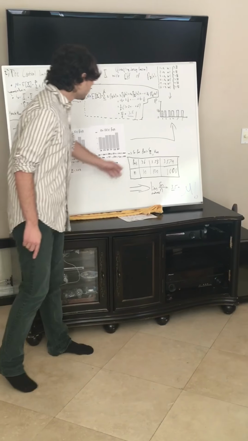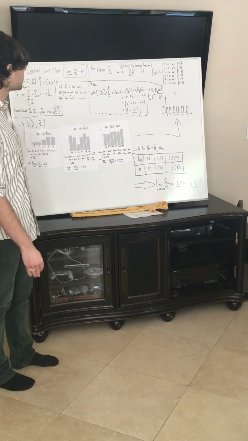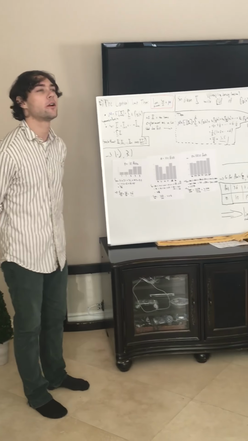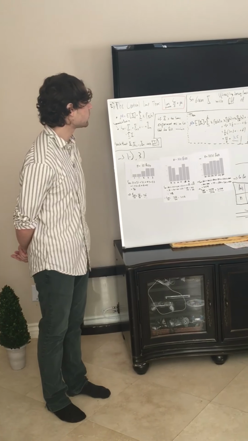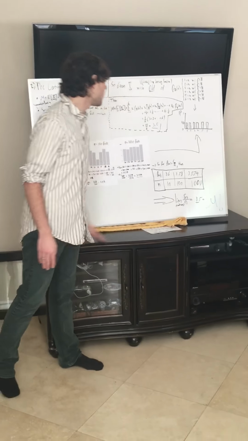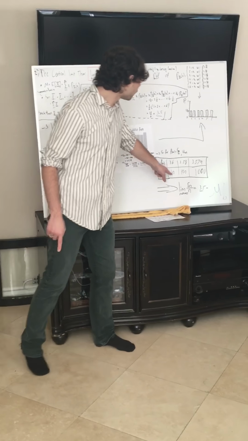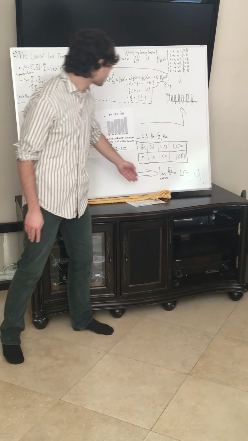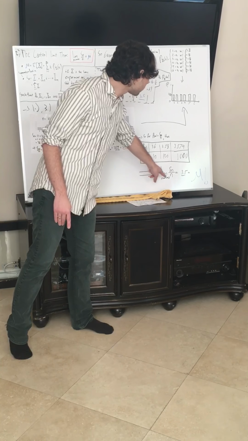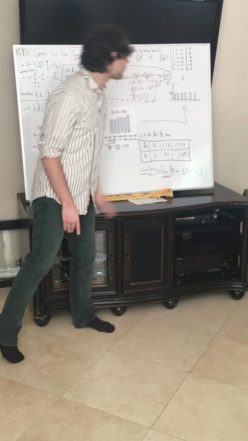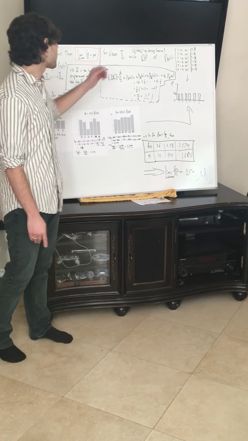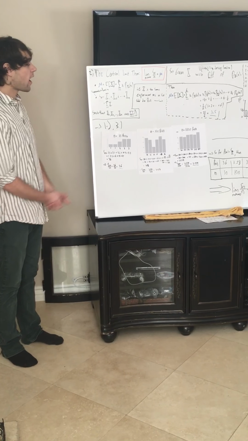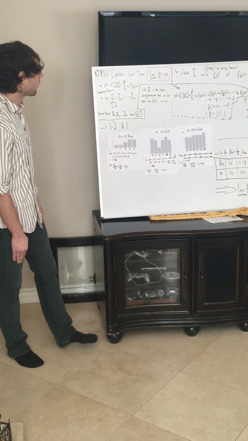So what have I done? Now I can construct a table of values, and when we're first learning how to do limits in our introductory calculus class, we first construct a table of values, and what we can see is that for large values of n, we are in fact getting closer to 3.5. So we can go ahead and say that the limit as n goes to infinity of Sn divided by n is in fact 3.5, which is mu, the expectation of this experiment, which confirms the central limit theorem. So that is the grand takeaway.